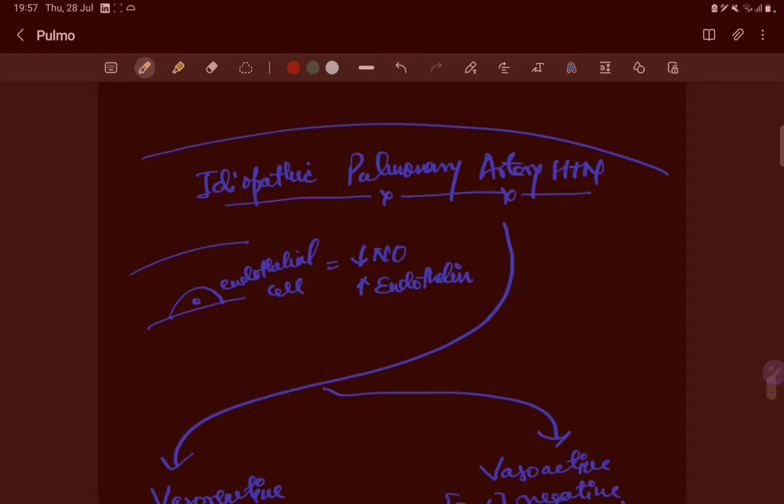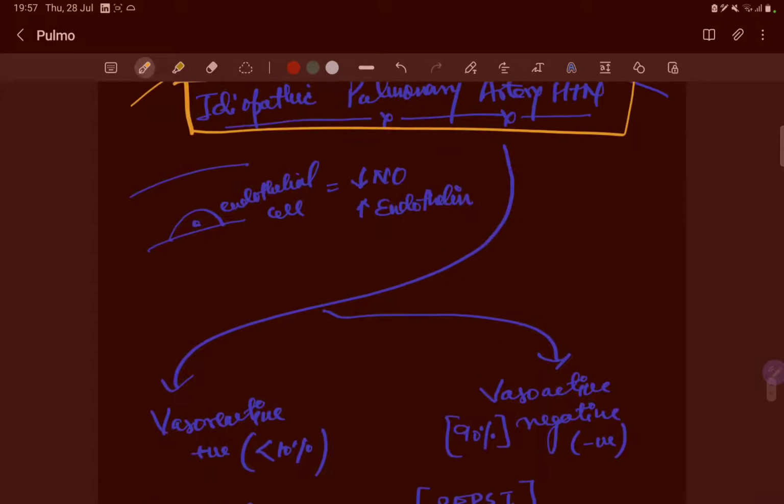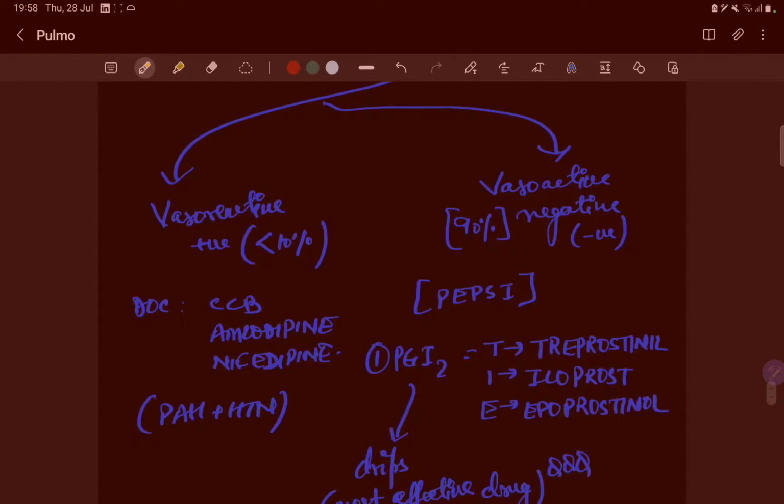Now we are going to another topic. Asthma is now done, okay. Now we are going to idiopathic pulmonary artery hypertension, and it is a very, very important question. So we'll see just the important drugs and mechanism. So this is the endothelial cell, and what happens in idiopathic pulmonary hypertension: there is a decrease in nitric oxide production and an increase in endothelin, okay.